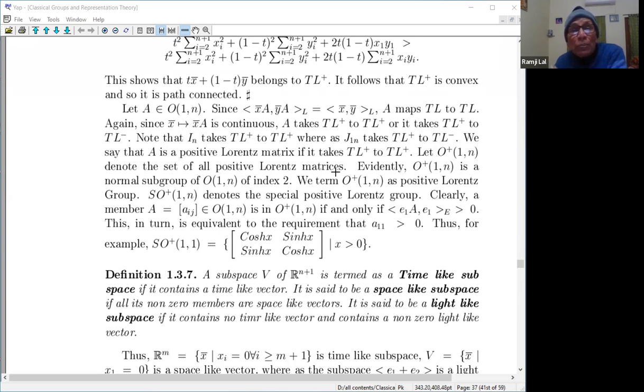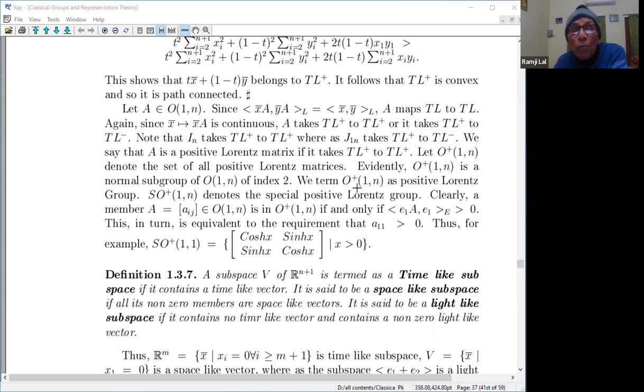So positive Lorentz matrices are responsible for the geometry kind of thing. So O plus 1n is the set which takes positive to positive, meaning TL plus to TL plus. And then you can see that this is a subgroup. Obviously, the product also takes this thing, and it's also a normal subgroup, a normal subgroup of index 2 because the other matrices take TL plus to TL minus. There are only two connected components. So therefore, it is a normal subgroup of index 2 here.